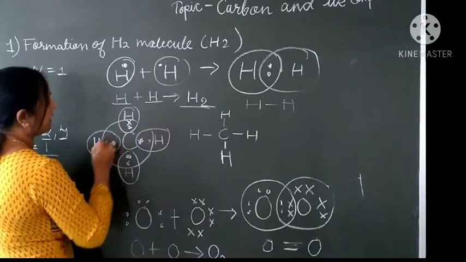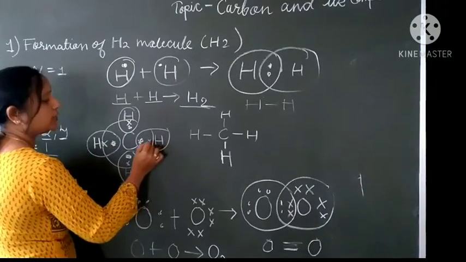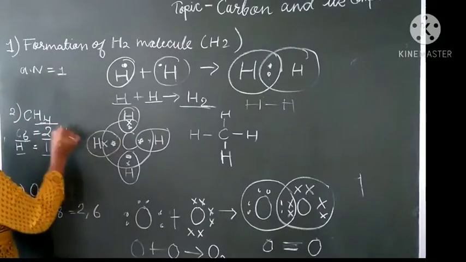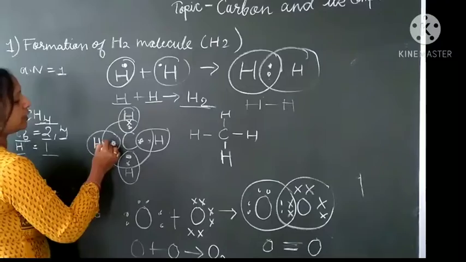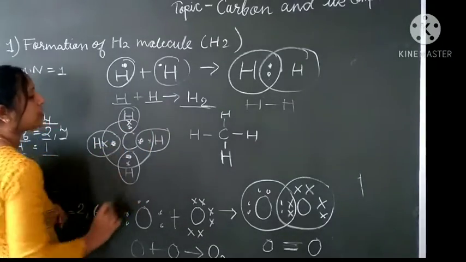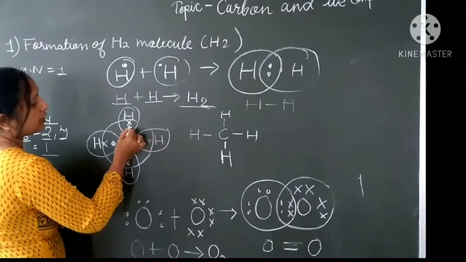1 hydrogen, 1 valence electron. 4 hydrogen atoms are there. That's why we are writing 4 hydrogen here. And all hydrogen have 1 valence electron in their valence shell. So they will share 1 electron of carbon.